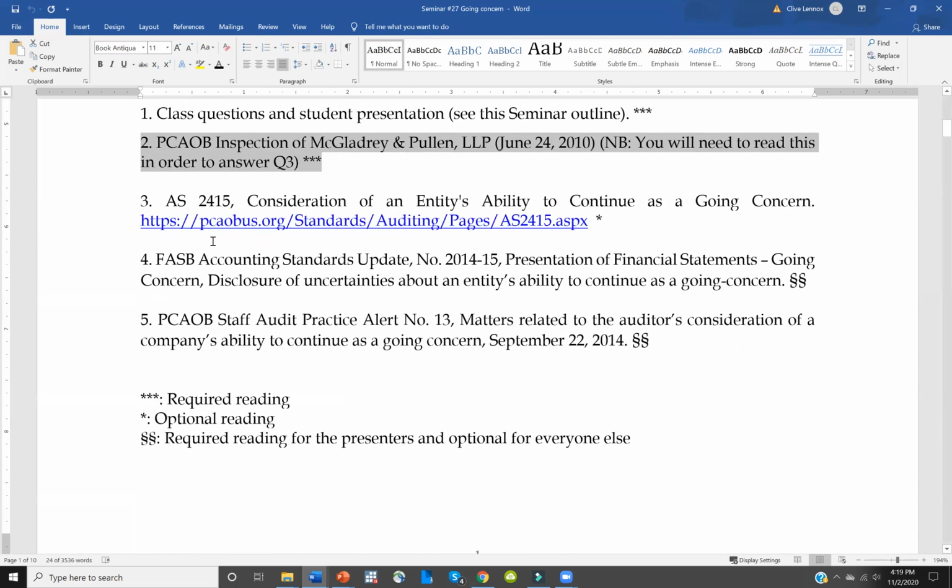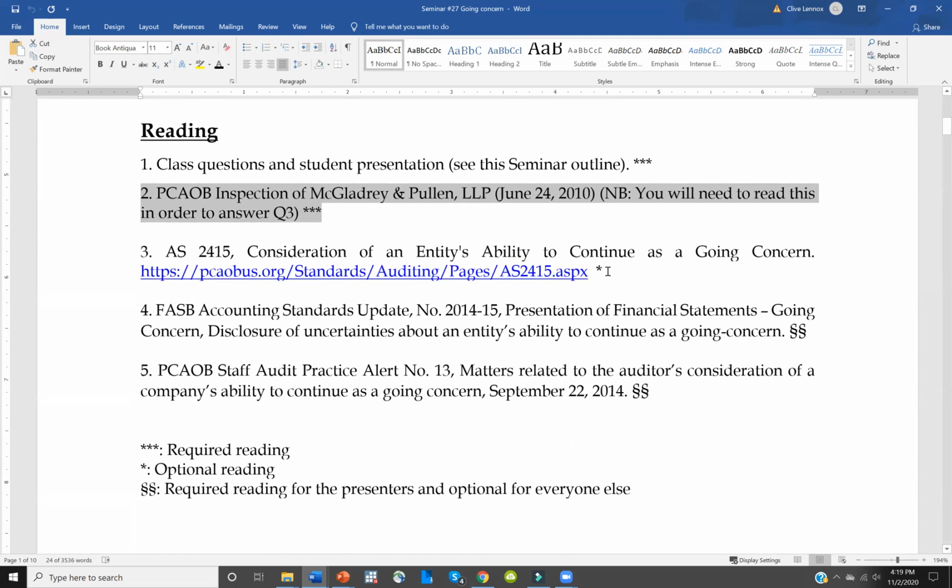The third reading is just optional, right? You don't have to read this. This is Auditing Standard 2415, which is a guidance for auditors on how to assess an entity's ability to continue as a going concern. I will be largely talking about this in the class anyway, so that's why I put this as optional. You don't need to read this unless you want to.